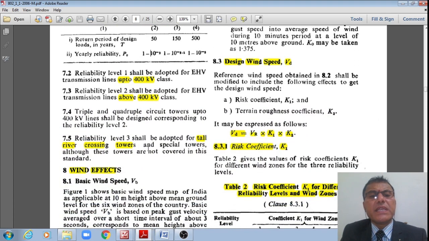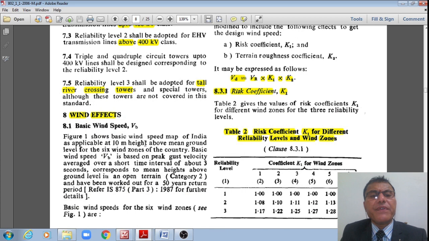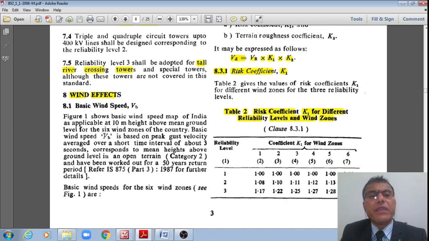Now, once we see these, let us move to the wind effect, students, right? That is how the basic wind speed VB is given, and all that is discussed here is applicable at a 10-meter height. These are basic wind speeds, and for more than 10 meters you need to refer to IS 875 part 3 wind load, right? And all these are worked out for a return period of 50 years only, as per IS 875 part 3 1987.